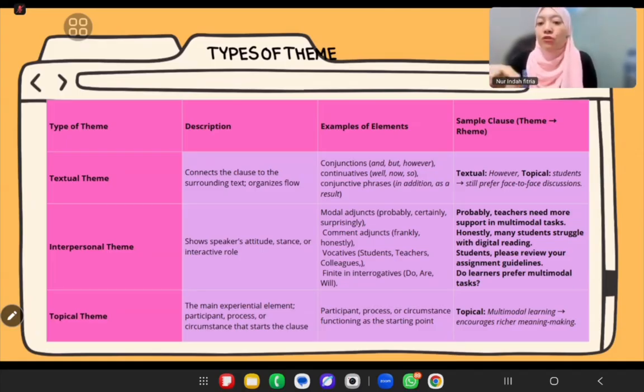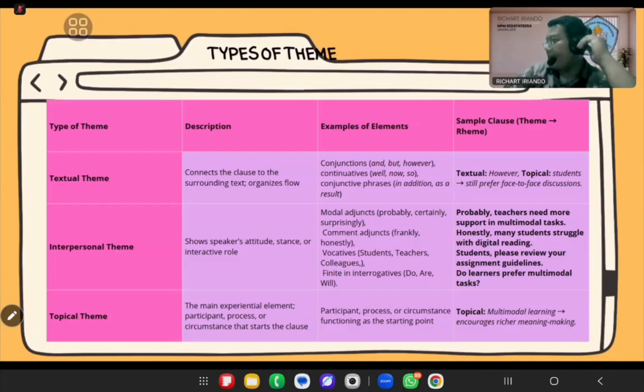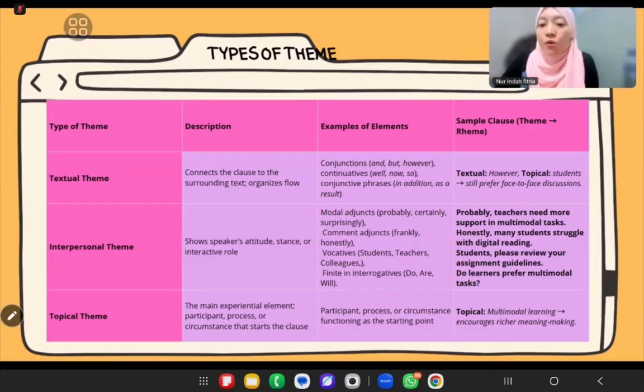Textual theme connects the clause to the surrounding text. It's like the organizer. It helps the clause fit into the flow of the paragraph.